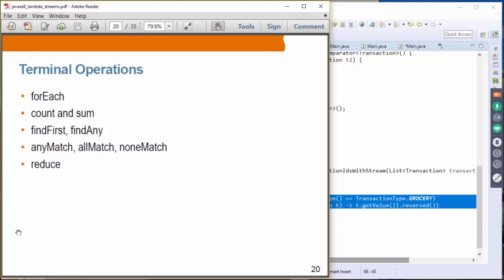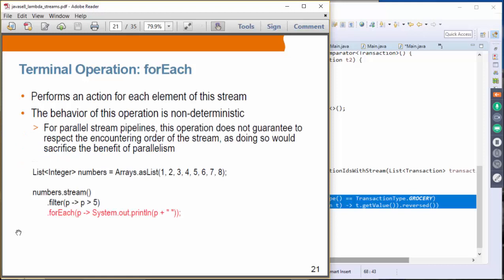So let's take a look at each of these in a bit more detail. For each, it performs an action for each element of the stream. Okay? By the way, the behavior of the stream is non-deterministic. What that means is that it doesn't guarantee that it will handle the items in order.